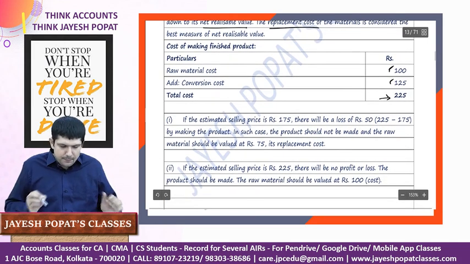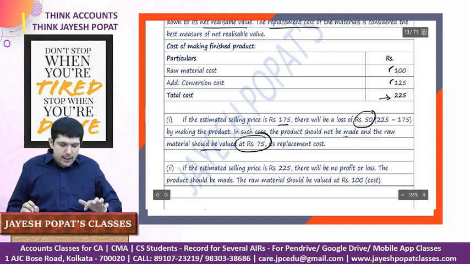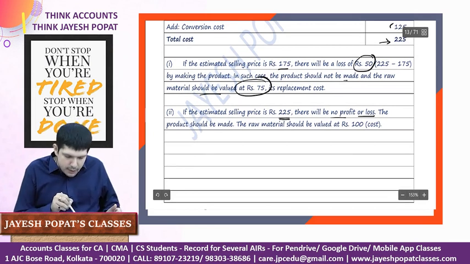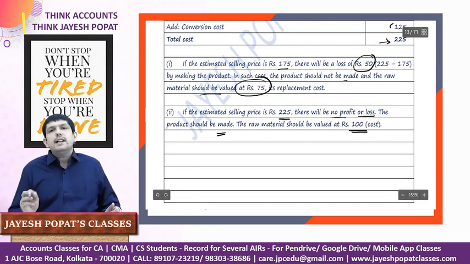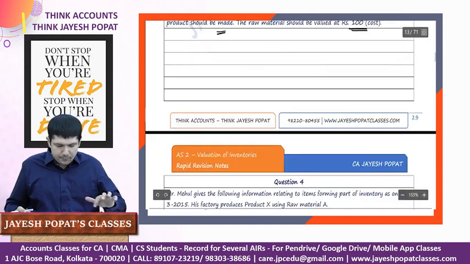In the first case, if the estimated selling price is 175, there will be a loss of 50 by making the product. In such case, the product should not be made and the raw material should be valued at 75, which is the replacement cost. In the second case, the estimated selling price is 225. There will be no profit or loss. The product should be made. The raw material should be valued at 100 because there is no foreseeable loss which the enterprise will incur.